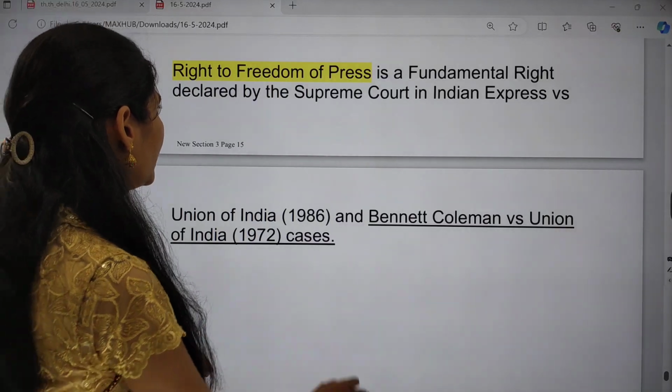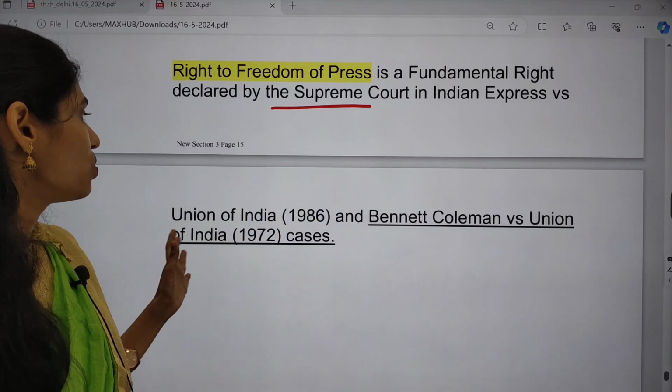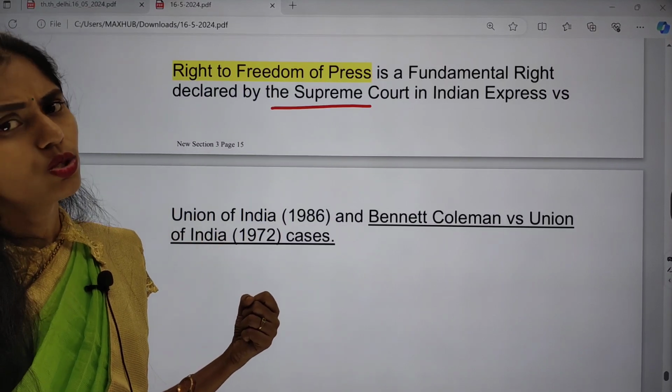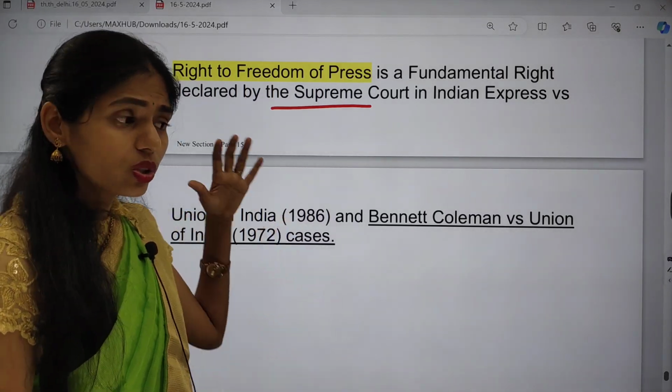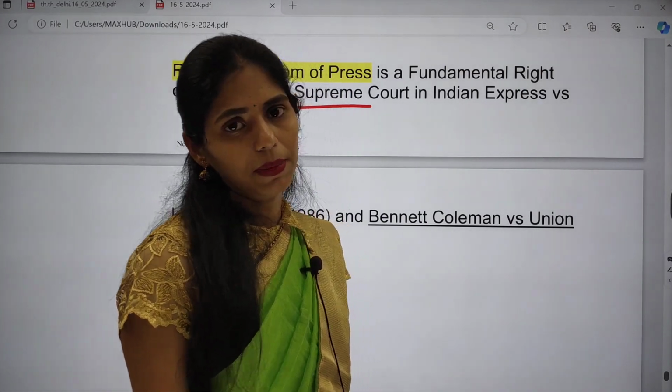a fundamental right which was declared by the Supreme Court in the famous case called Indian Express versus Union of India, and even the Bennett Coleman versus Union of India case. So in this way there are negative impacts of internet shutdown. These are the very important articles that appear in today's Hindu newspaper.